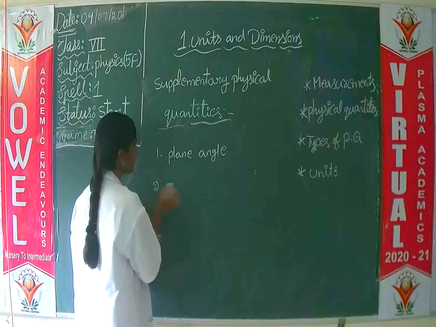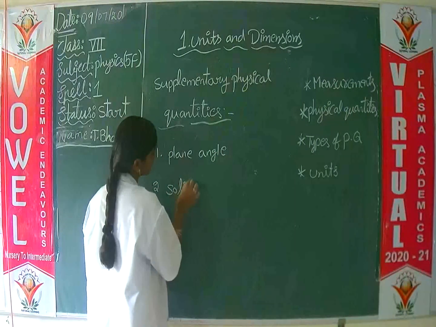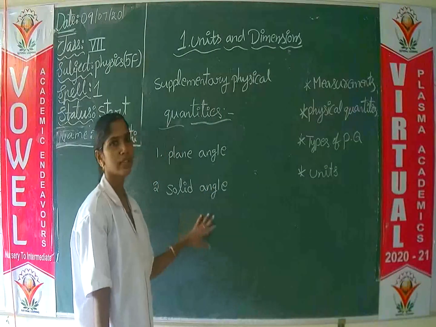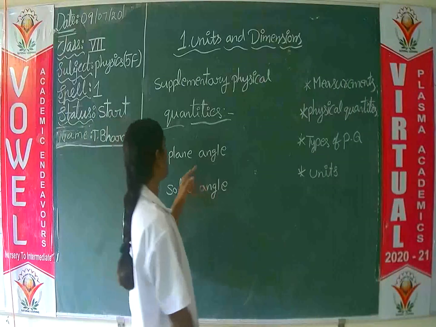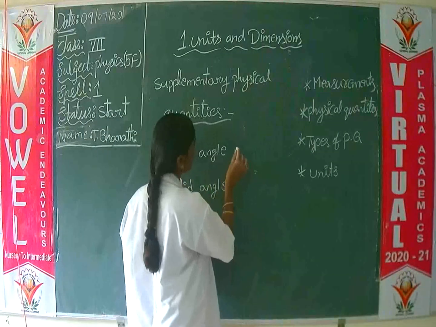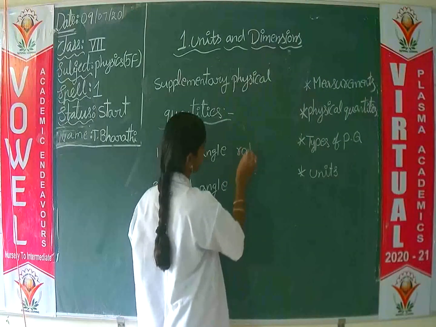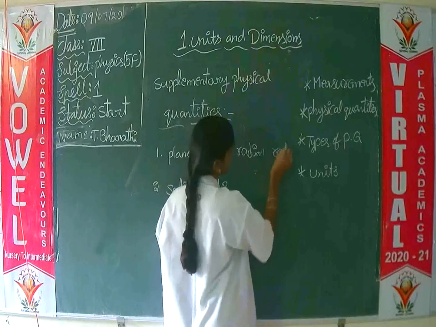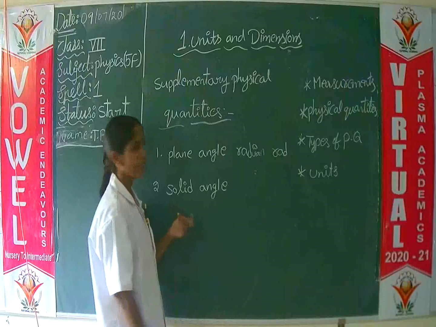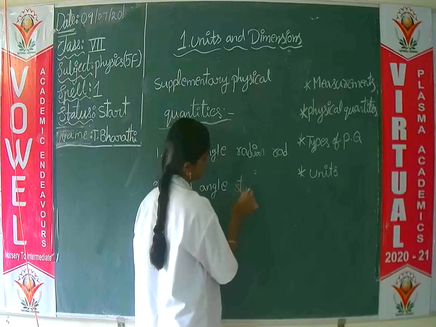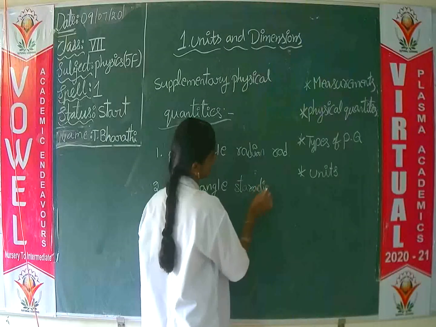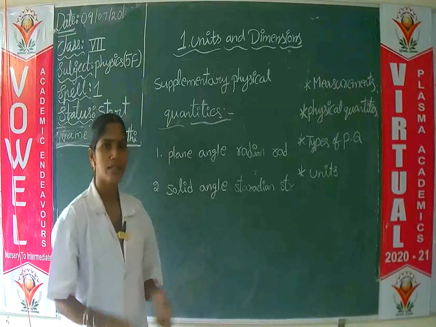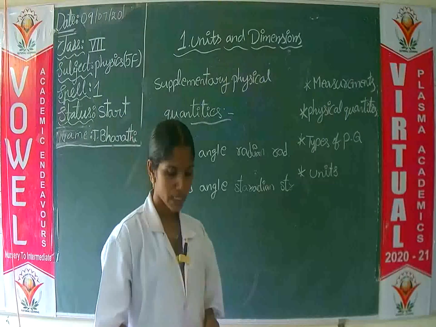Second one is solid angle. These two are supplementary physical quantities. The unit name of plane angle is radian, symbol is rad. The unit name of solid angle is steradian, symbol is sr.